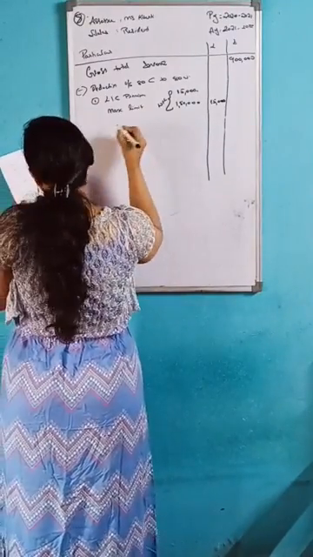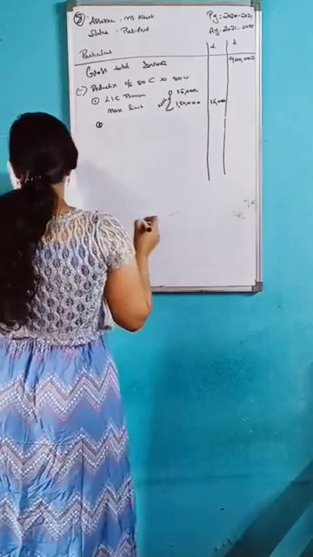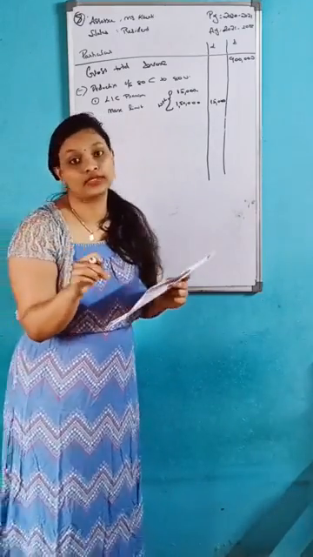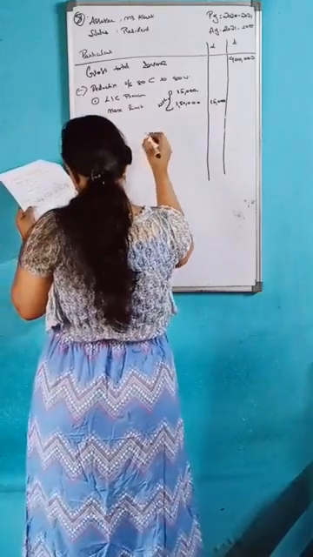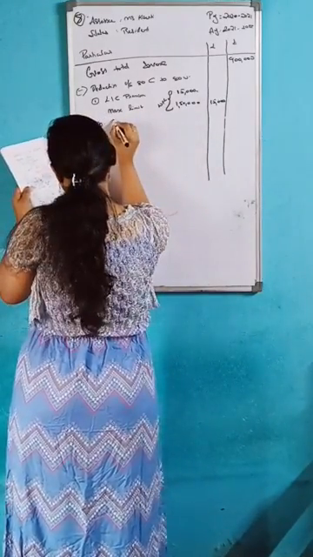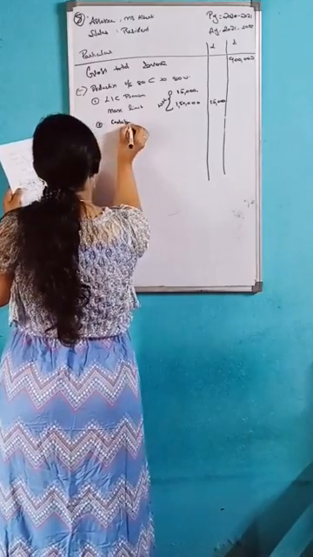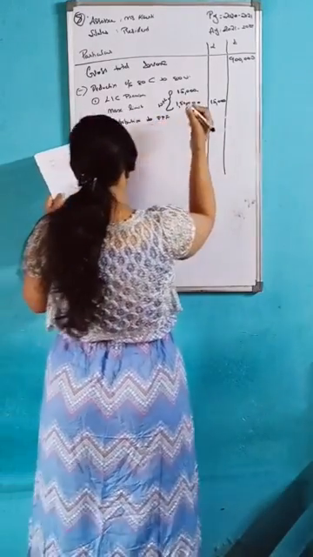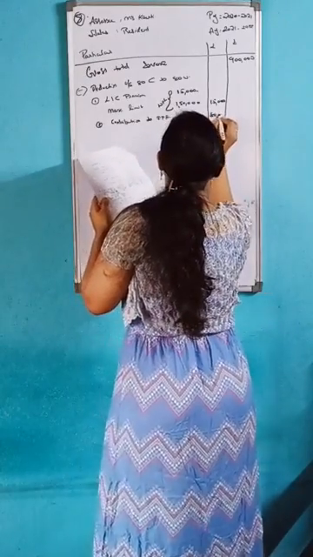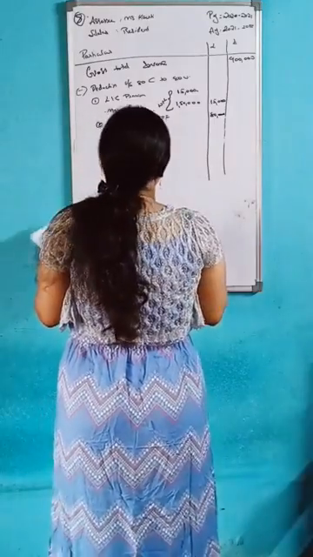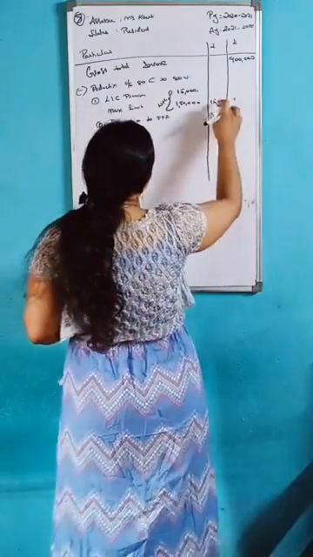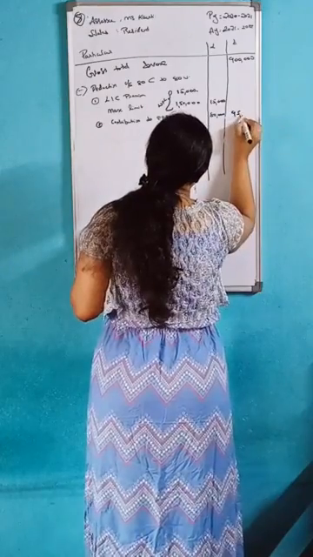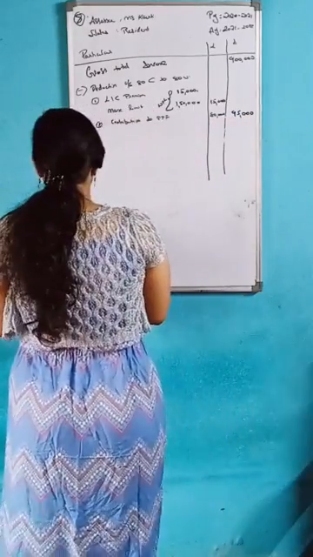After that, contributions. Next, deductions come under contribution to PPF, 80,000. Then contribution to EPF, here 80,000. Then you add, that is 15,000 plus 80,000, you will get 95,000.